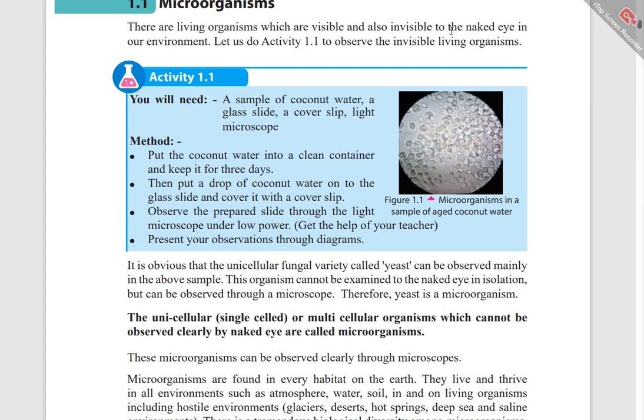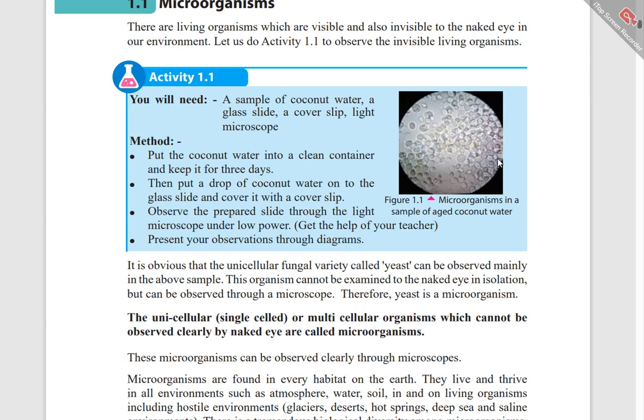Then you have to put a drop of coconut water onto the glass slide and cover it with a cover slip. Observe the prepared slide through the light microscope on low power, and present your observation through diagrams.